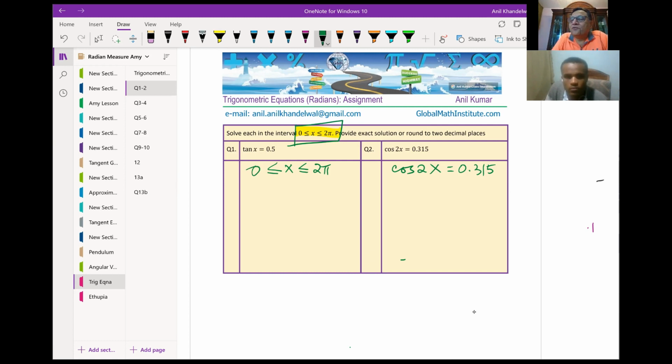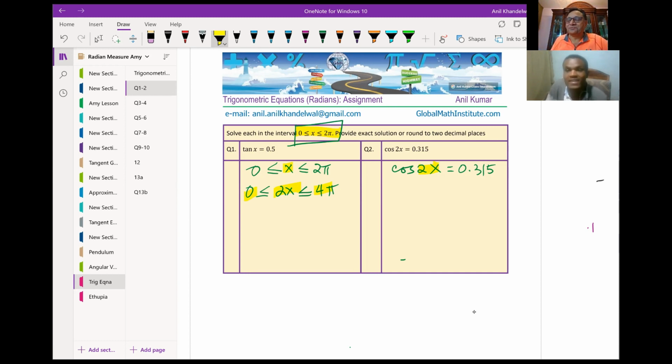Now you see in the question, we have 2x. We do not have x, right? So I have to multiply this by 2 and therefore we have to now look into a bigger domain, which is from 0 to 4 pi. You get this idea here, correct? Why do we multiply by 2? Because I wanted the answer to be in 0 to 2 pi. But my argument, this is what we call the argument, is 2x, not x, twice x. So I have to multiply this by 2. Everything gets multiplied by 2. So our domain now becomes from 0 to 4 pi for 2x. Is this clear to you?